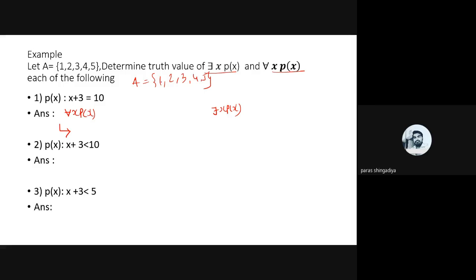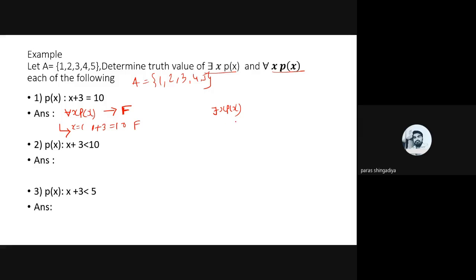Check for 1 here: 1 plus 3 is equal to 10. At x is equal to 1, 1 plus 3 is equal to 10, that is the false output. 4 is equal to 10, that is a false output. So every x px will be false. Here the answer will be false.